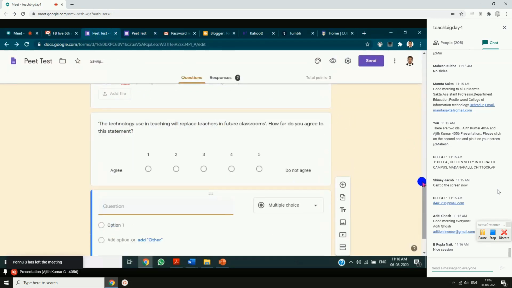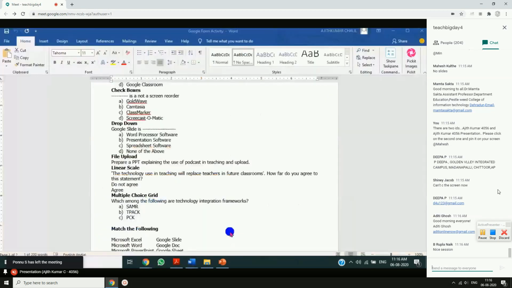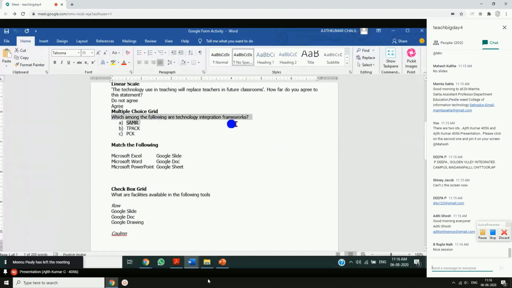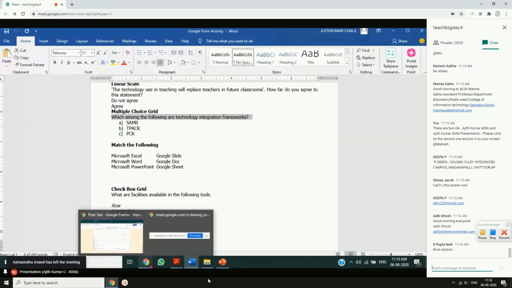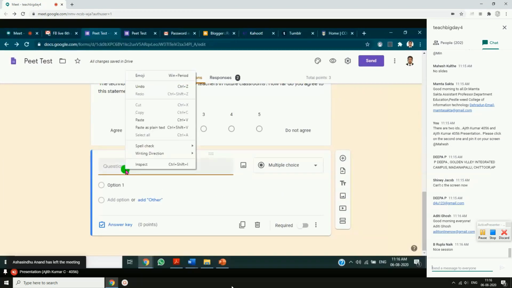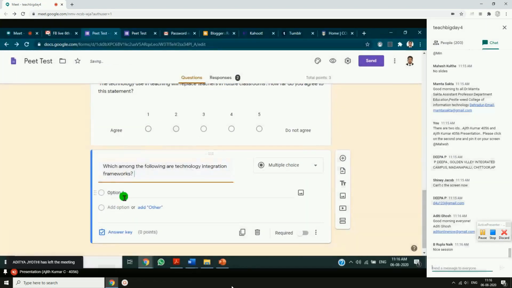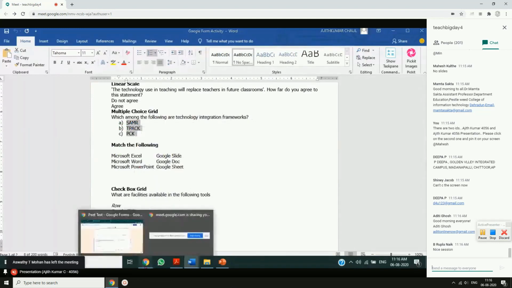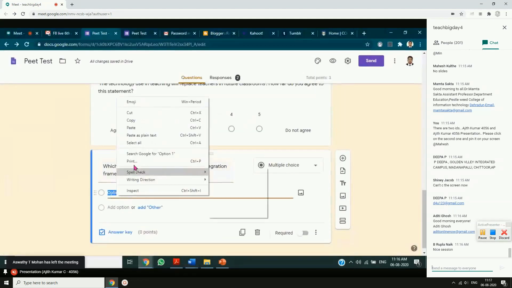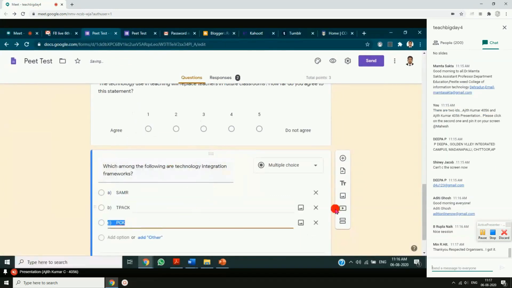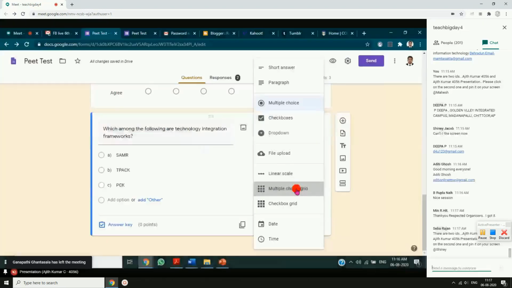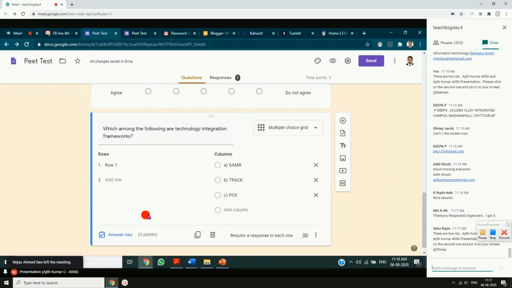Coming to the next, we were here. I'll select a question from here. Multiple choice now. Which among the following are technology integration frameworks? Multiple choice grid. Paste. I'll go to my Microsoft Word. I'll select these. Paste. So we have 3 options. I am making it multiple choice grid. Okay. Let us preview and see.